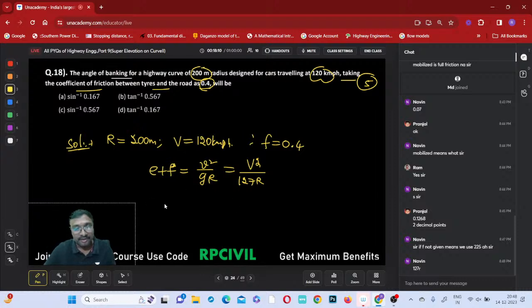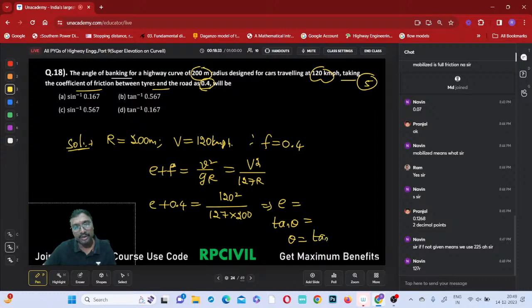What is e? We do not know. f is 0.4, equal to capital V square by 127 r. Capital V is your 120, so 120 square divided by 127 into r. What is r? 200. Then what value does e come to be? Then tan theta equals that value, and theta equals tan inverse of that value. How much is it? Tell me the e value or tan theta, whatever it is. Both are the same.